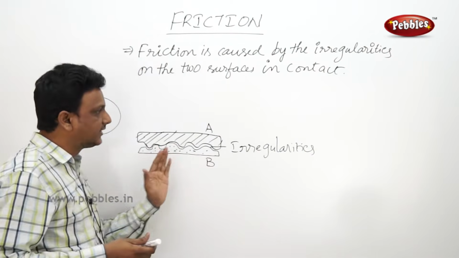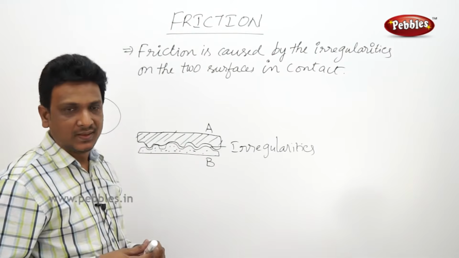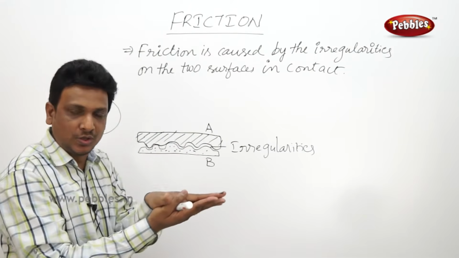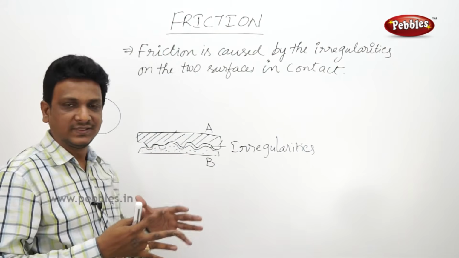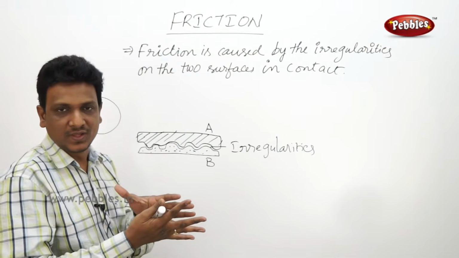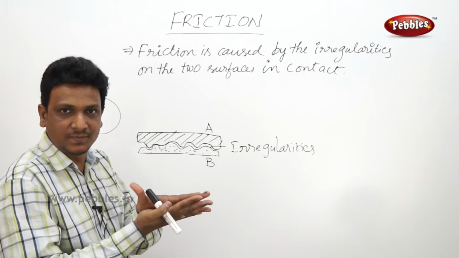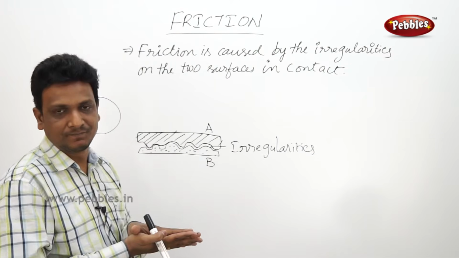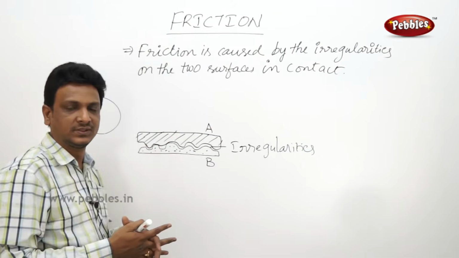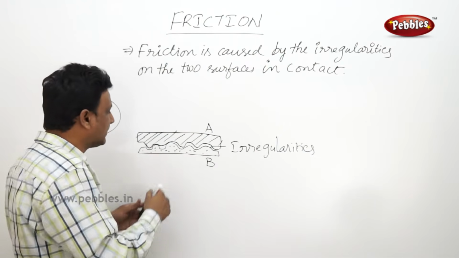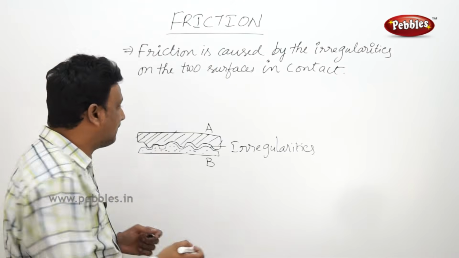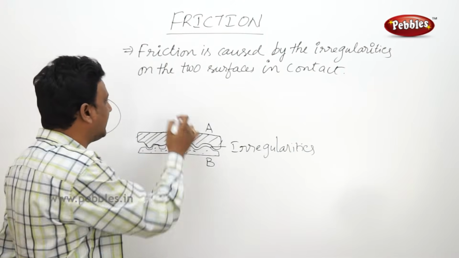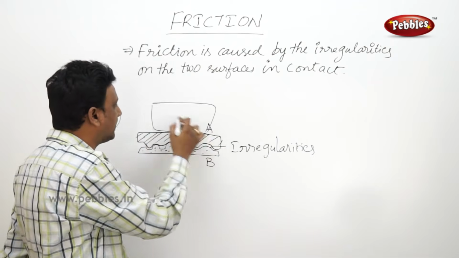Here, one more thing we are going to notice. When two surfaces are in just contact, the force of interlocking, or the resistance caused by the interlocking, is less. It can slide with some force, right? So interlocking is not complete. You see here, there are some gaps. If you press the surface with some weight, I kept one brick here, one brick.